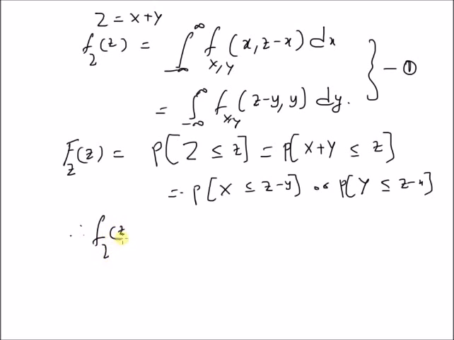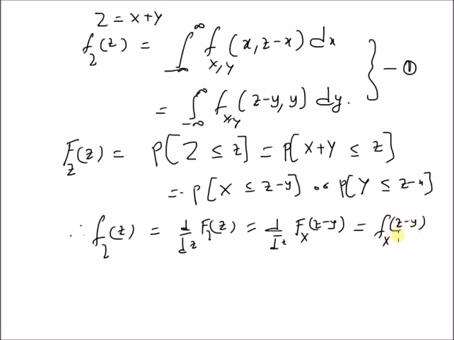So starting with the first one, we have f_Z(z), that is the PDF of Z, equal to the derivative of the CDF F_Z(z), which is equal to d by dz of the CDF of X at z minus y, that is F_X(z minus y). By definition, the derivative of this CDF is equal to the PDF at z minus y, and the derivative of z is 1.